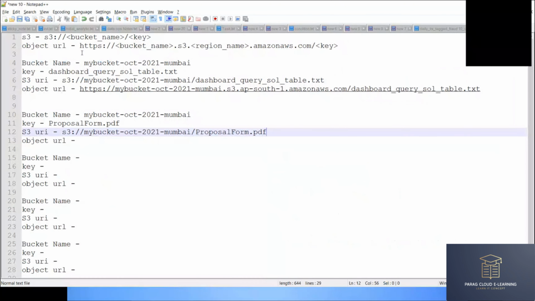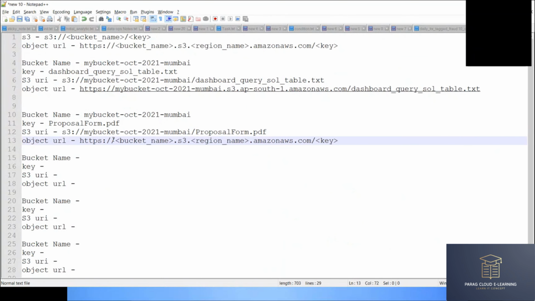What is the object URL? https, bucket name dot s3 dot region dot amazonaws.com slash key. So copy this and paste it here. What is my region? ap-south-1. Where is my bucket created? ap-south-1. And what is my key? Key is this. So my S3 URL and object URL are created.